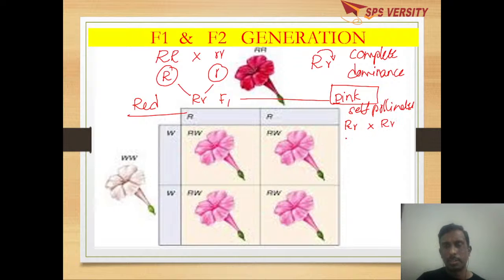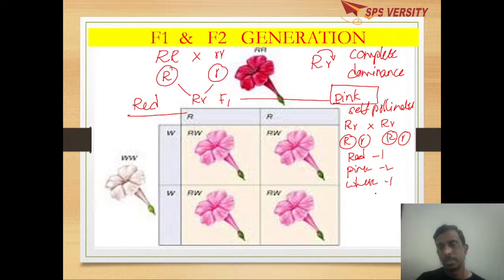So what will we get here? We will get two types of plants. By the end of the result, we will get red-flowered plants as 1, pink-colored plants as 2, and white-colored plants as 1. That means if you take the phenotypic ratio and genotypic ratio, both will be 1:2:1.